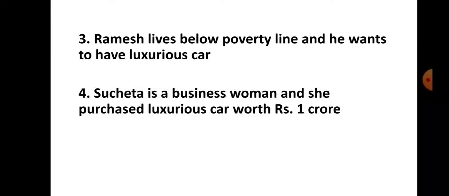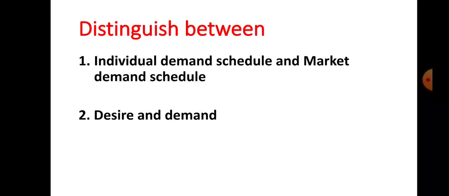Understood how to write down the answer for this question? Yes. Now let us see the next question. Distinguish between, this is a 2 marks question. So what kind of pair is possible here? Number 1 is individual demand schedule and market demand schedule. How to write down the answer to this question?